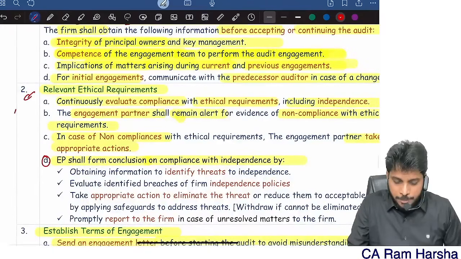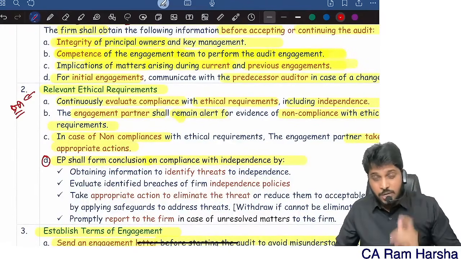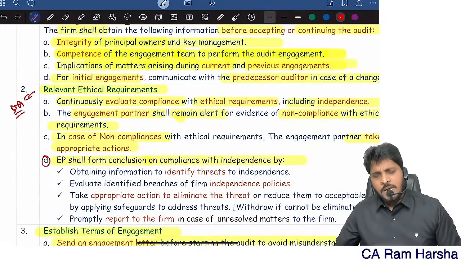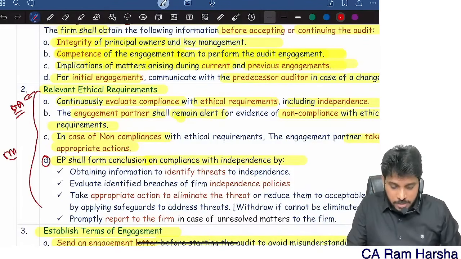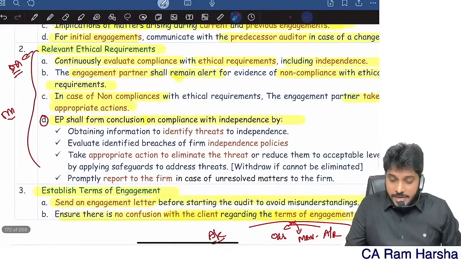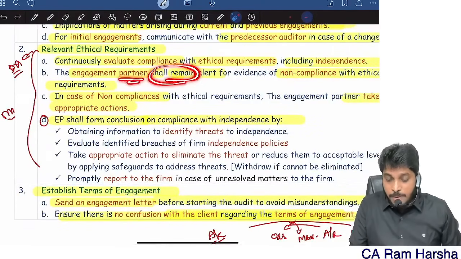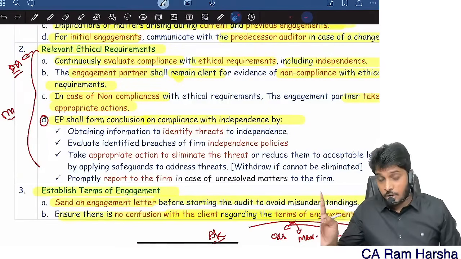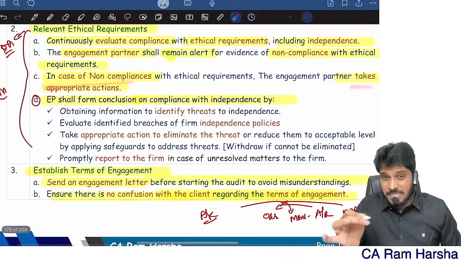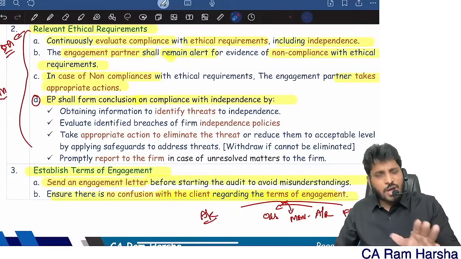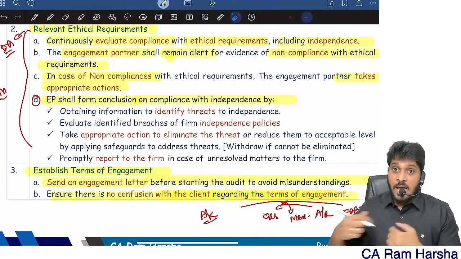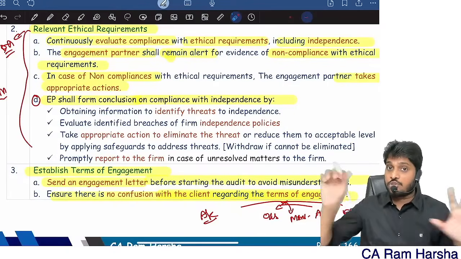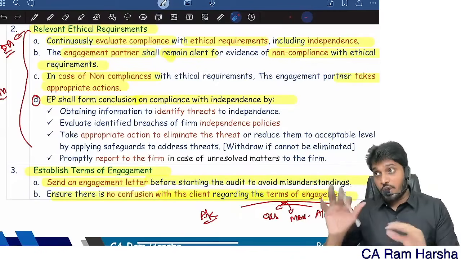This is a very important topic. It is one of the important requirements in planning activities: compliance with relevant ethical requirements. They may ask you this itself as a 5 marks question. Continuously you should evaluate compliance with ethical requirements. The engagement partner shall remain alert to see whether there is any non-compliance, and if there is, take appropriate action. For example, I accepted one company's audit, and in that company my relative has shareholding of more than 1 lakh. What should I do? These are all non-compliances.